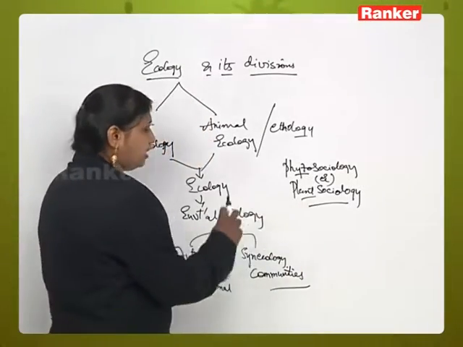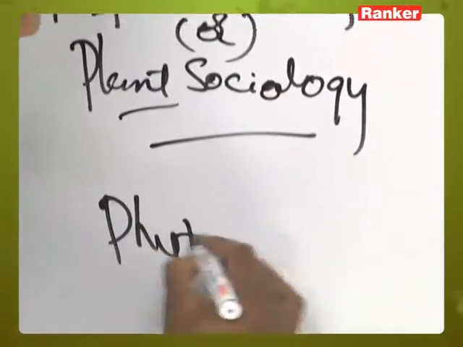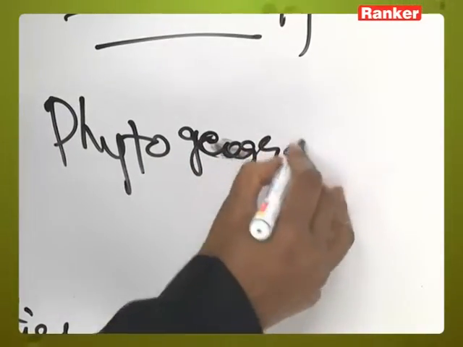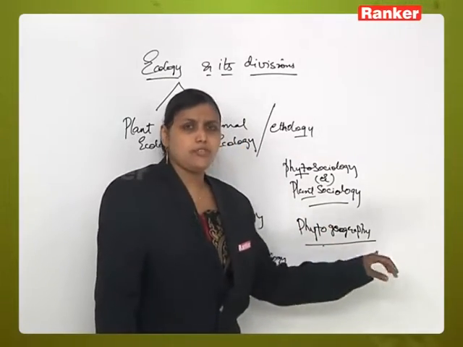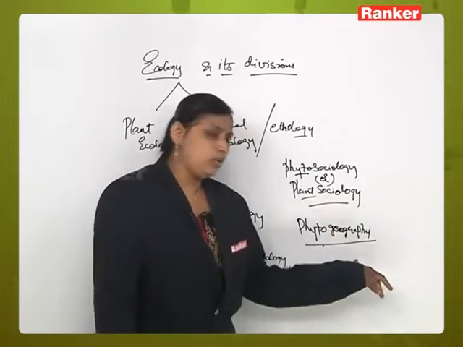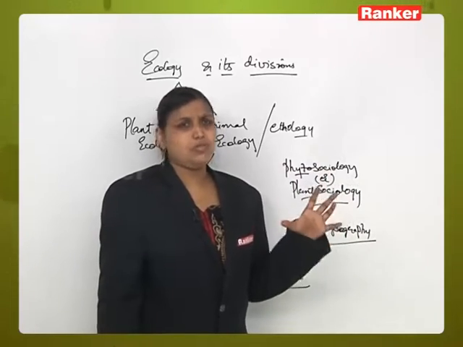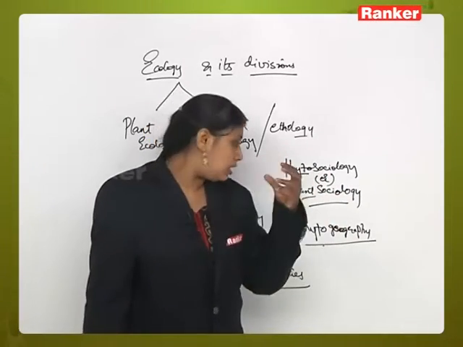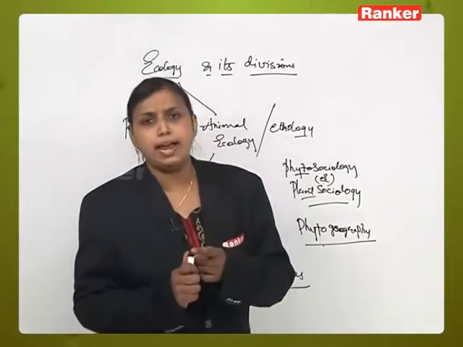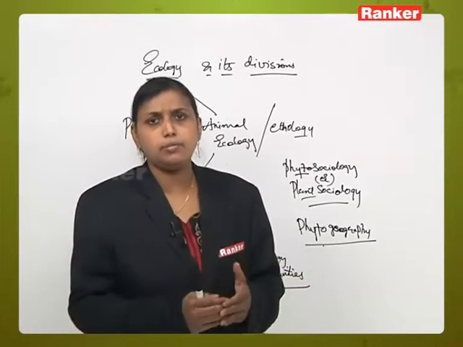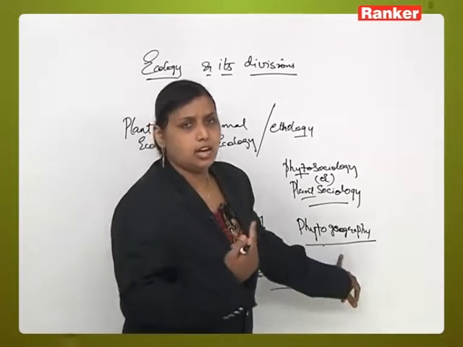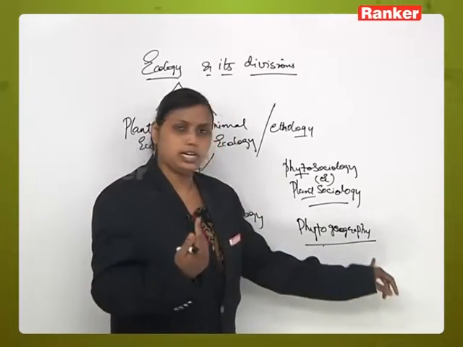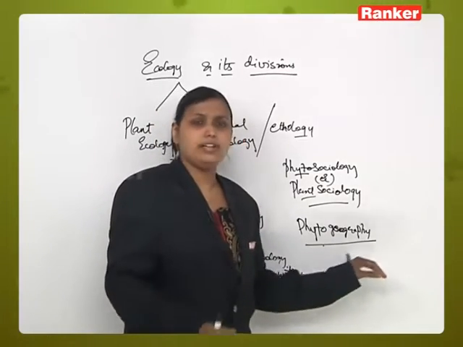Now this plant ecology also merges with phytogeography. What does phytogeography mean? As the name itself indicates, phyto means plant and geography means the geographical area. In phytogeographical studies, we take into consideration the amount of plants which are distributed, available or growing on the land and towards the outskirts or nearby water bodies on the earth. That is called phytogeography.